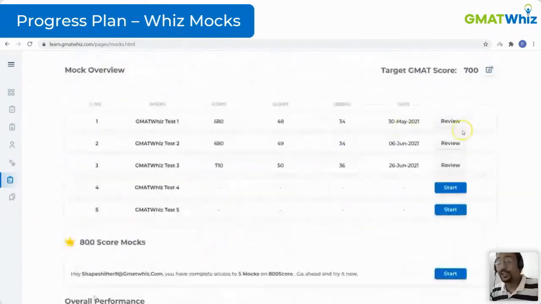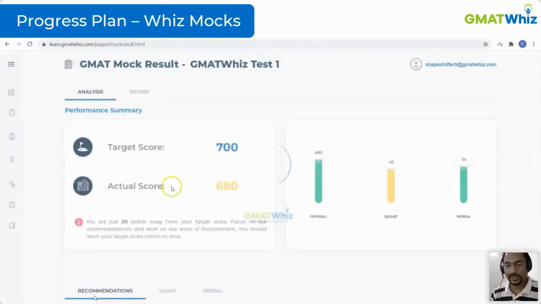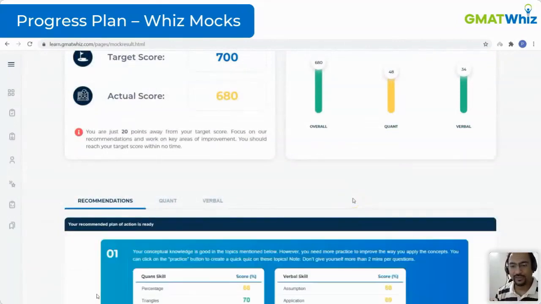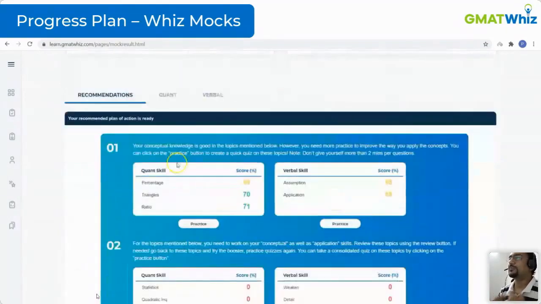There's a lot of data for you to understand, but we want to make things simple for you. You click on the review button, go to the mock test, you see your scores and all, that's fine. But the AI again starts running. It identifies your areas of improvement and then it does magic for you. It creates an improvement module once again.